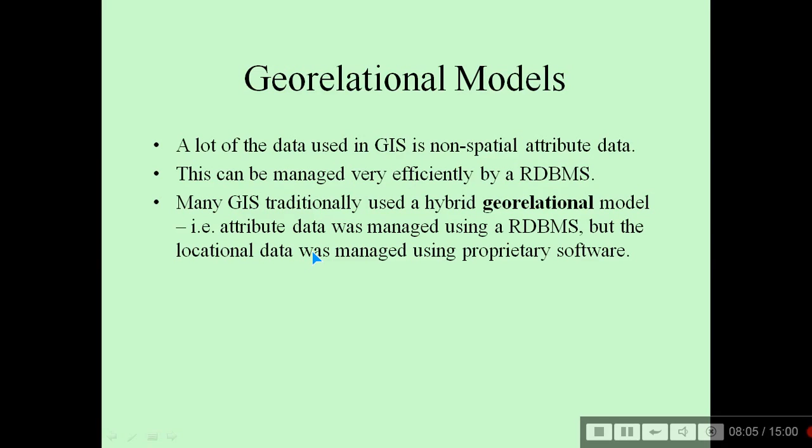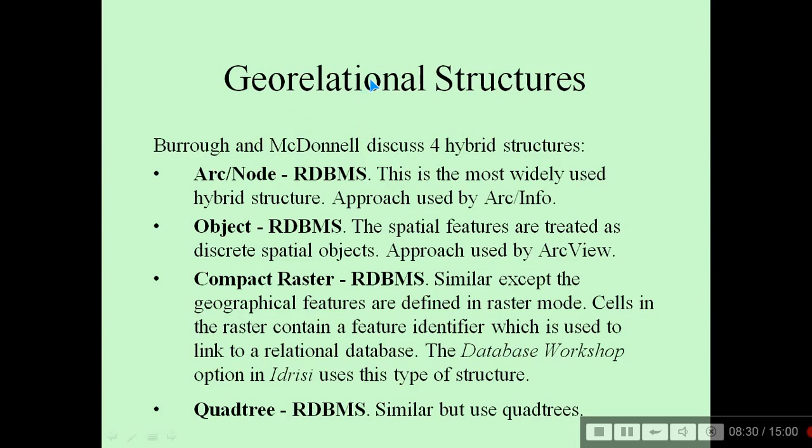Now, georelational models. A lot of data used in GIS is non-spatial attribute data. Every data is not spatial, so this can be managed very efficiently by RDBMS. Basically, RDBMS is made for this purpose only. Many GIS traditionally use a hybrid georelational model, that is, attribute data was managed using RDBMS, but the locational data was managed using proprietary software. So for georelational structures, there are four hybrid structures discussed: Arc/Node, object to RDBMS, compact raster to RDBMS, and chord tree to RDBMS.